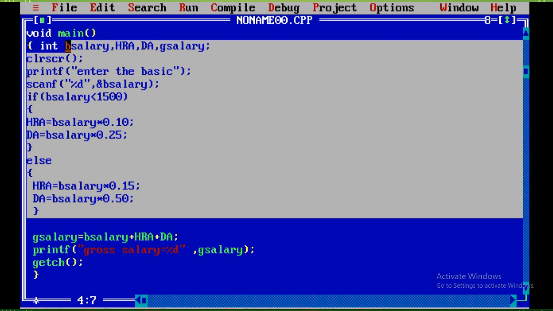And DA equal to bsalary into 0.25. Now if it is not less than, we will go with the else part, that is HRA equal to bsalary into 0.15.